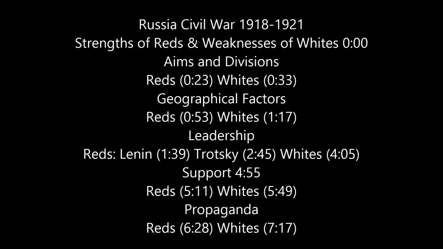Leadership. Reds. Lenin. Lenin made key decisions such as closing down the Constituent Assembly because he knew the Bolsheviks would not do well, and reduced the rights of other political parties. Lenin signed the Treaty of Brest-Litovsk, which brought Russia out of World War I, but Russia lost a lot of land, resources, and population. Lenin had no choice. This allowed the Reds to focus on winning the Civil War.